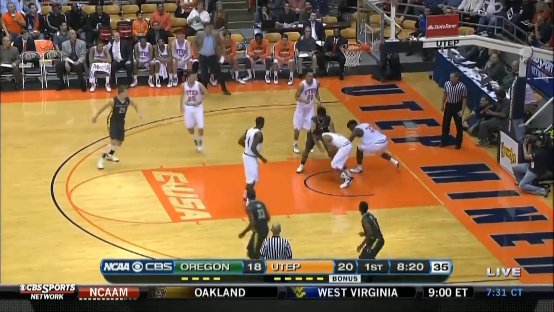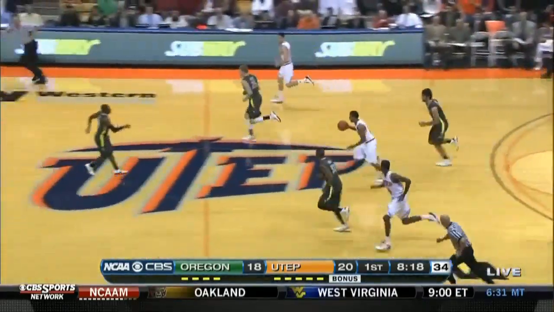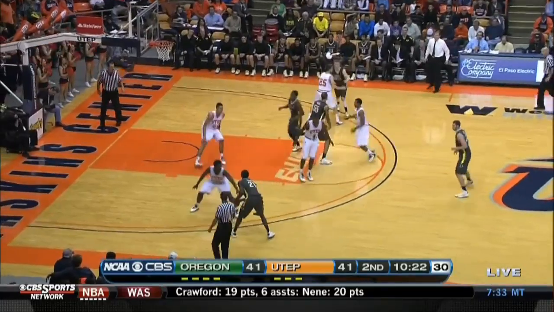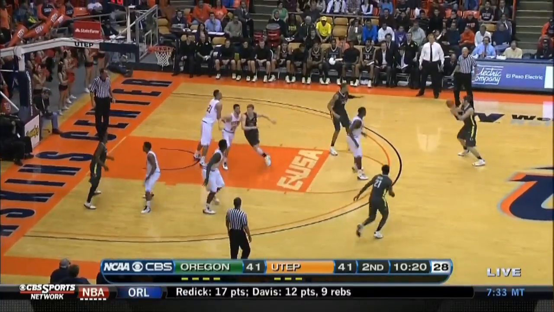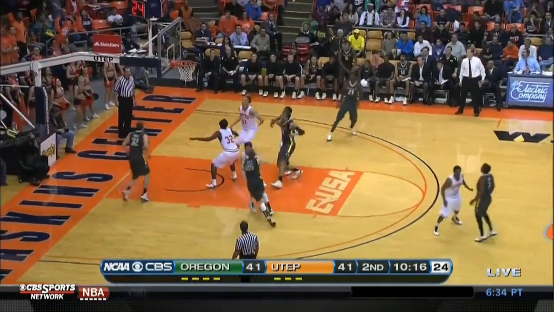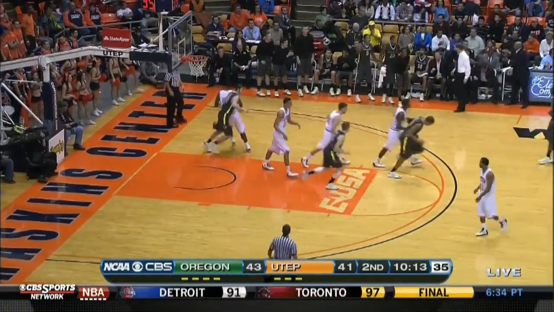UTEP's Jaquez Streeter leading the break. He looks like he's going coast to coast, but he drops it off to Washburn, who knows how to finish. The game featured 17 ties and 16 lead changes. The Ducks took their first lead since it was 9-7 when Damian Dotson hits a jumper, and it's now 43-41.